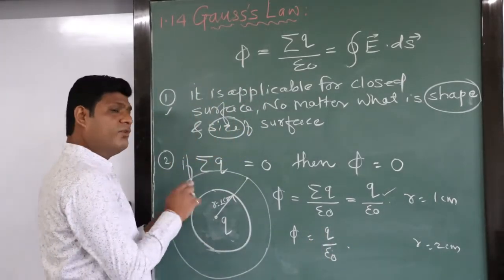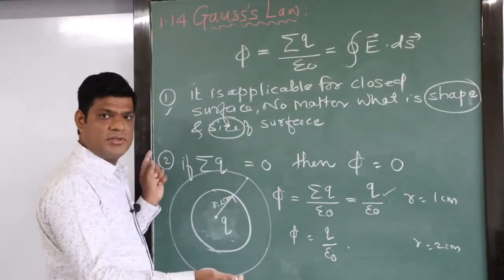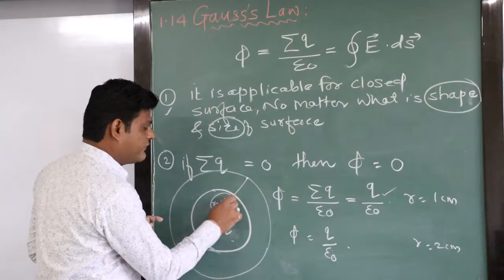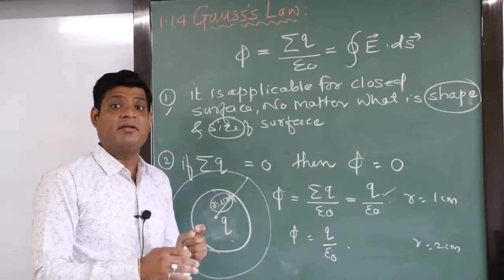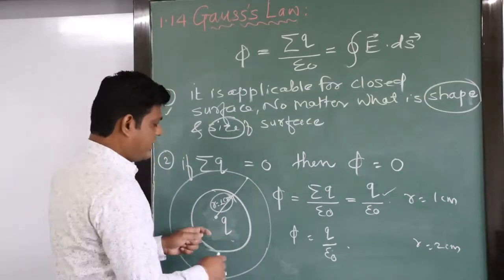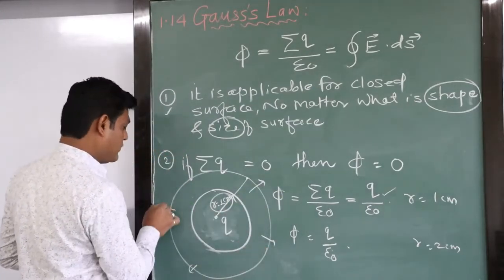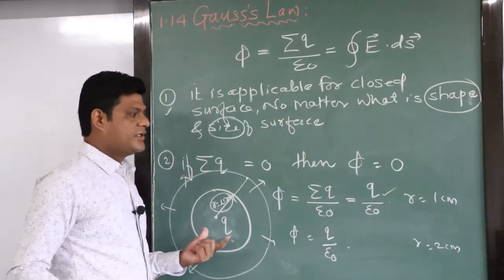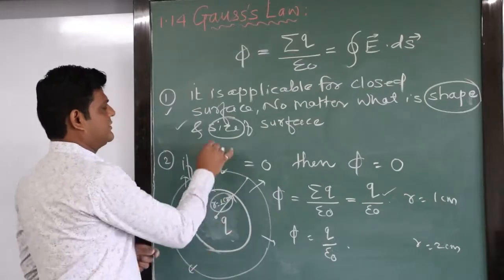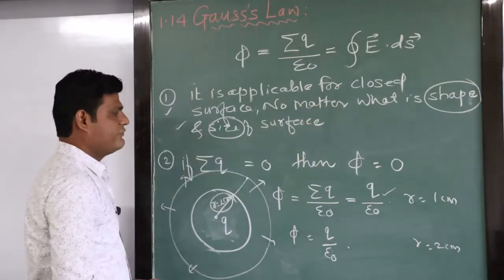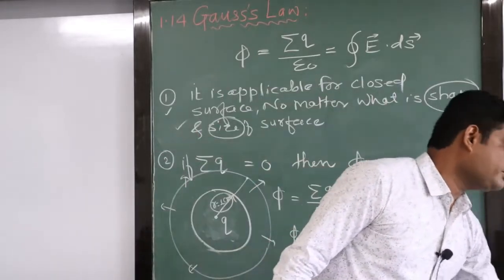Suppose for radius 1, 1000 flux lines are coming out, right? For the radius of 1 centimeter sphere, how much flux is coming out? Thousand. Then the same flux will come out from the r equal to 2 sphere, right? So the answer will be the same. So this is all about the first point, the shape and size, which we have discussed. Now we will discuss the second point.